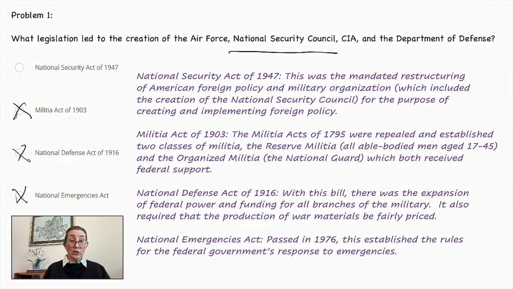So President Harry Truman passed the National Security Act of 1947 to combat the Soviet Union and communism. This led to the creation of the Air Force, National Security Council, CIA, and the Department of Defense. And that is our correct answer.